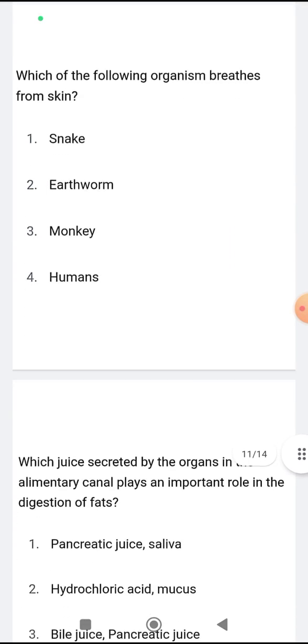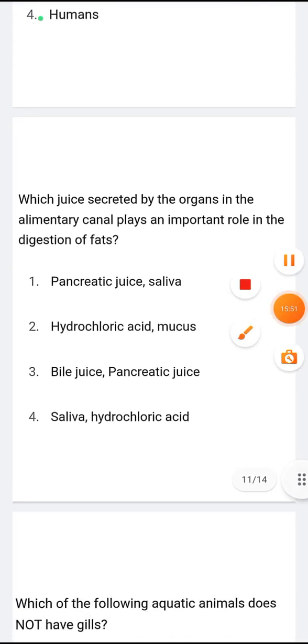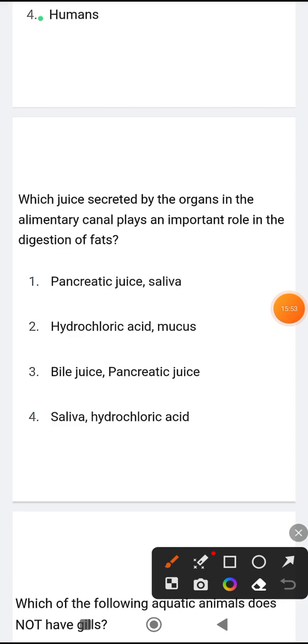Now moving to the next question: which juice secreted by the organs in the alimentary canal plays an important role in the digestion of fats? Look, first let us circle the important words. First one is organs, second one is what? Alimentary canal, isn't it?